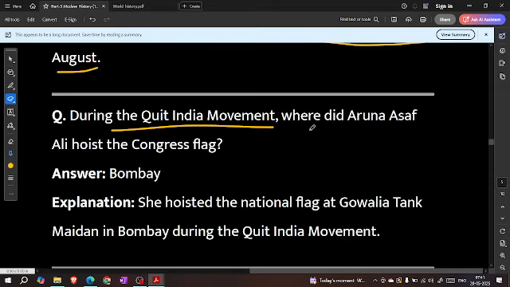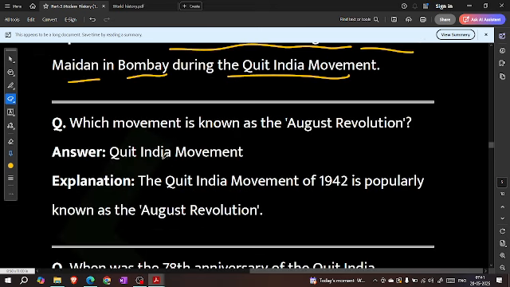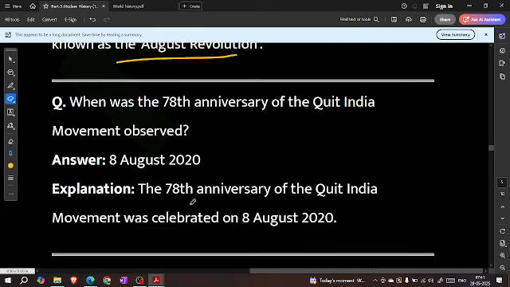During the Quit India movement, where did Aruna Asaf Ali hoist the Congress flag? Bombay. She hoisted the national flag at Gowalia Tank Maidan in Bombay during the Quit India movement. Which movement is known as the August Resolution? Quit India movement. The Quit India movement of 1942 is popularly known as the August Resolution.